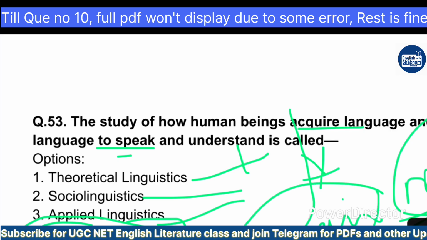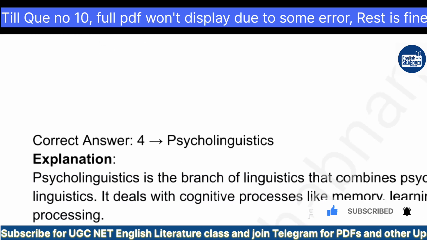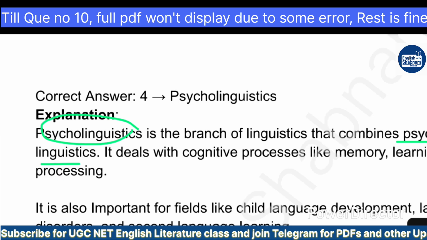So always break the questions, okay? So the correct answer of this question will be option 4, psycholinguistics, and it was the correct answer by NTA also. So here psycholinguistics is the branch of linguistics that combines psychology and linguistics. Both psychology and linguistics here become psycholinguistics. Do watch the videos, because by solving these questions we will grab so much extra knowledge.